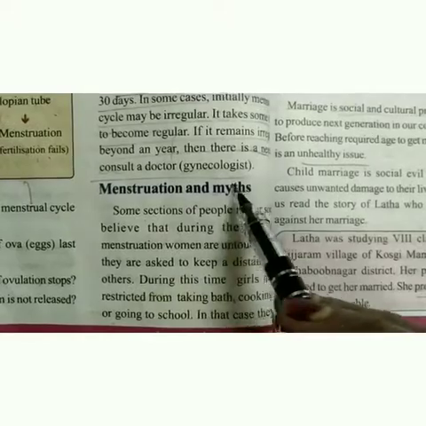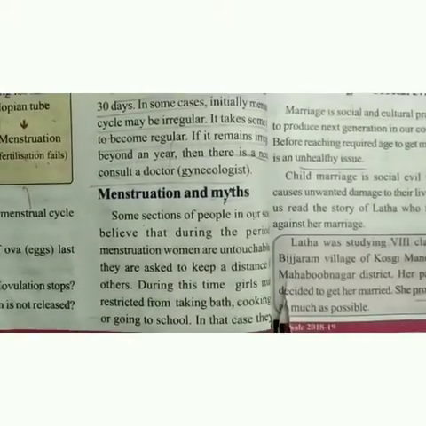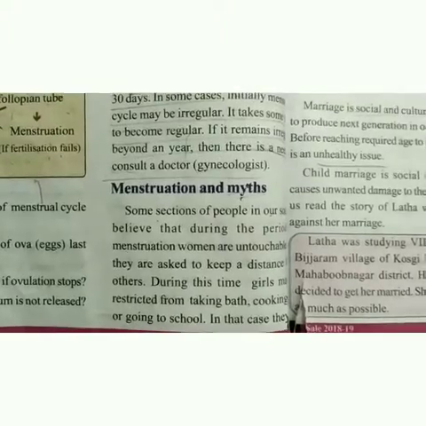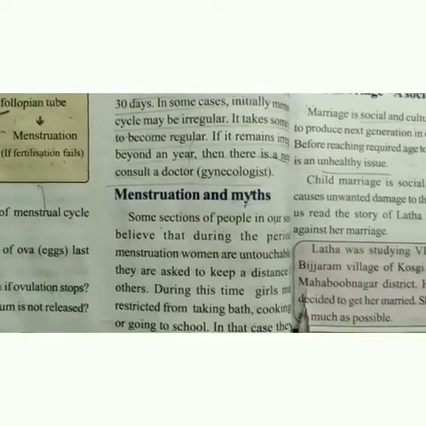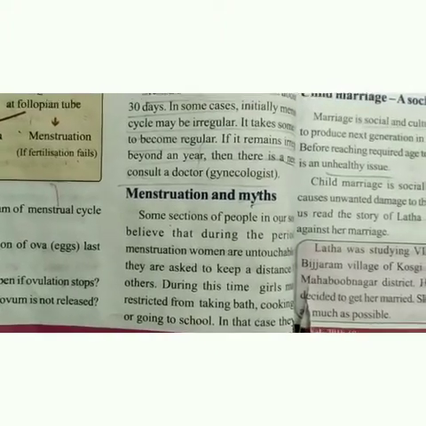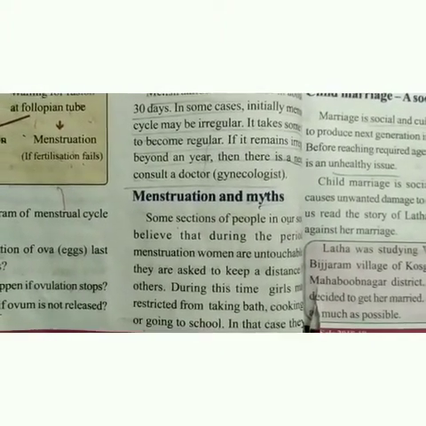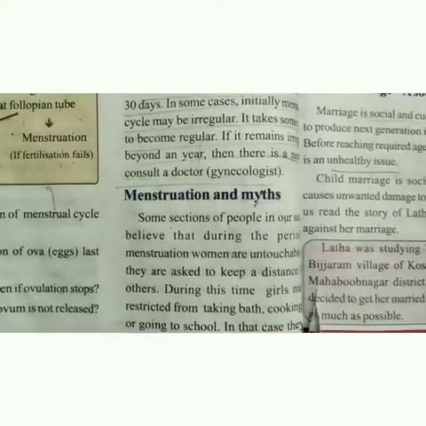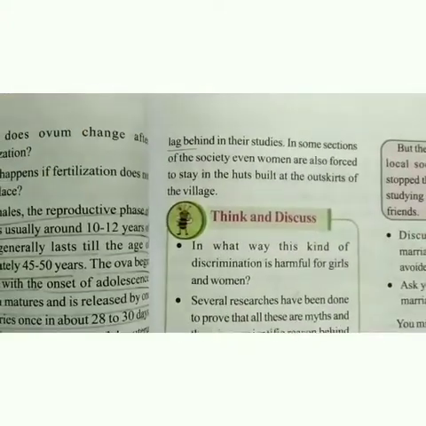Next, menstruation and myth. Myth is nothing but you can call it a story also. Some people say that at the time of menstruation, women are untouchable. They are asked to keep a distance from others, and during this time girls may be restricted from taking a bath, cooking or going to school. In that case, they lag behind in their studies.